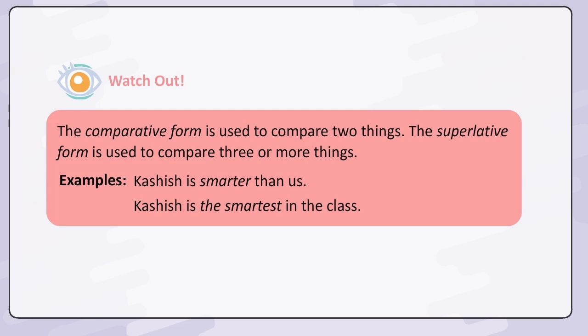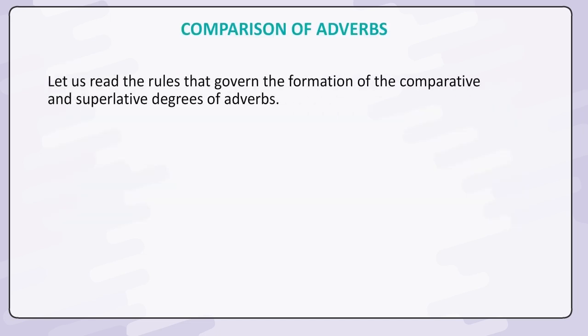Watch out! The comparative form is used to compare two things. The superlative form is used to compare three or more things. Examples: Kashish is smarter than us. Kashish is the smartest in the class. Let us read the rules that govern the formation of the comparative and superlative degrees of adverbs.